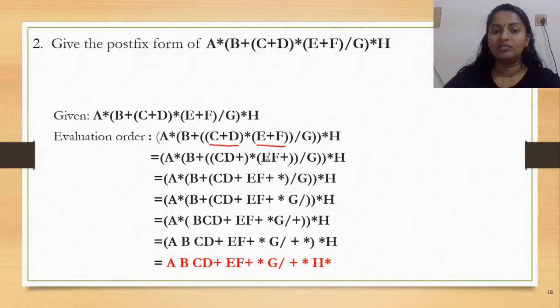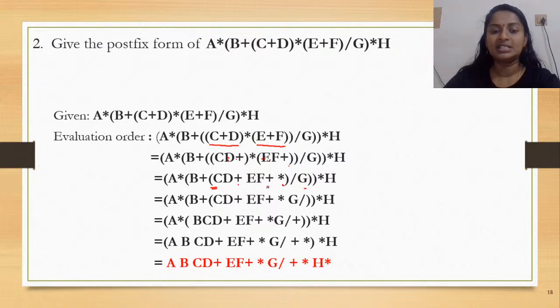Okay, now we have to find the product. Now when you're finding the product, CD plus is an operand, EF plus is another operand. So how do you convert it into the postfix? You write CD plus EF plus asterisk, right? Now, which is the next thing to be considered? Slash G. So this is what is to be considered now.